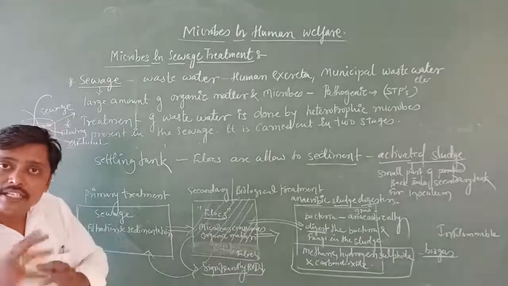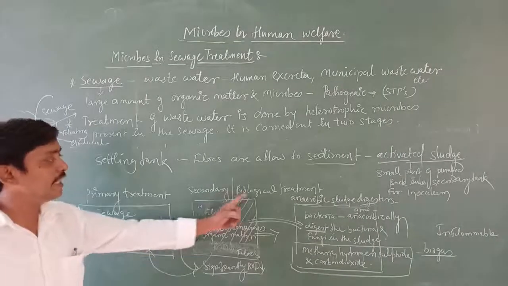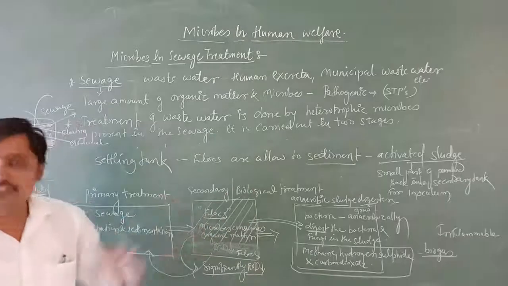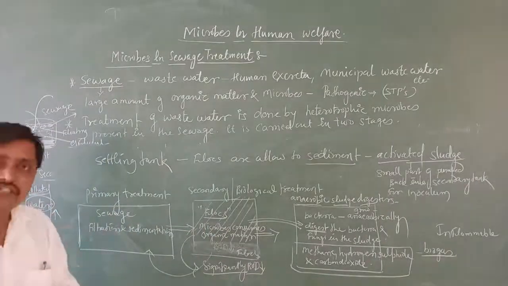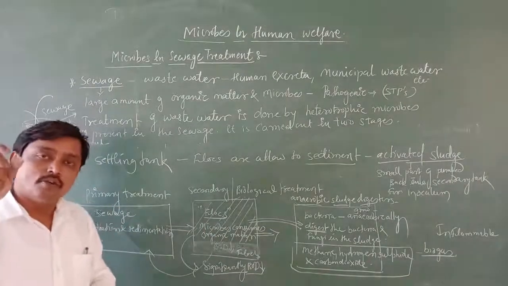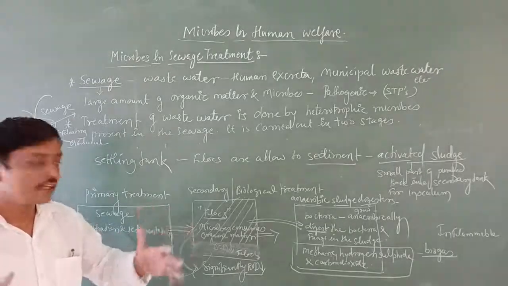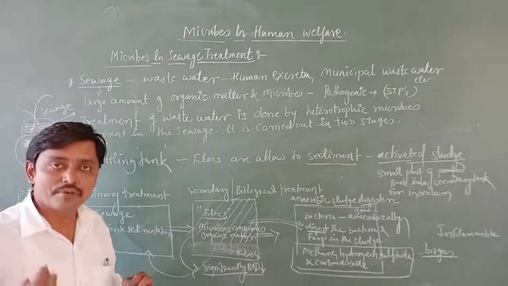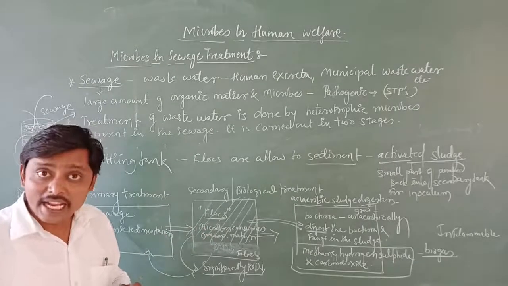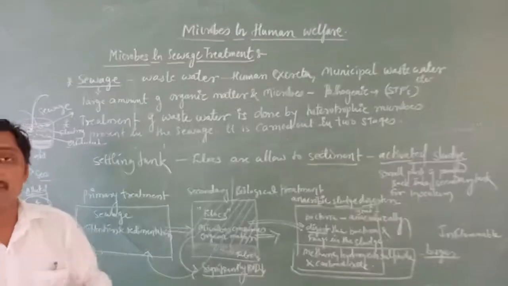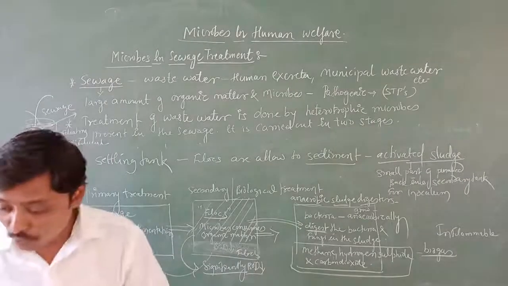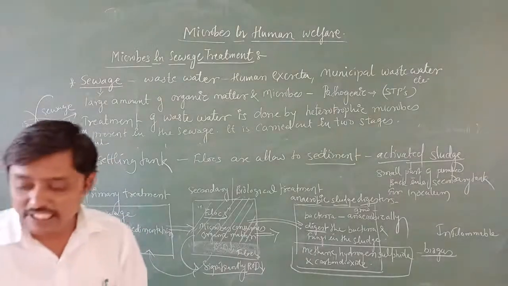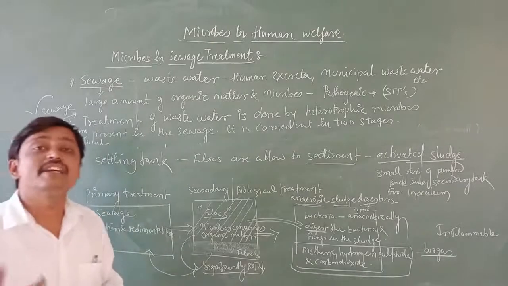After that, water is passed into the secondary biological treatment plant. There are two different kinds of tanks. The first tank consists of a large number of useful microbes. We call them flocs, which are nothing but bacteria associated with fungal filaments to form a mesh-like structure.